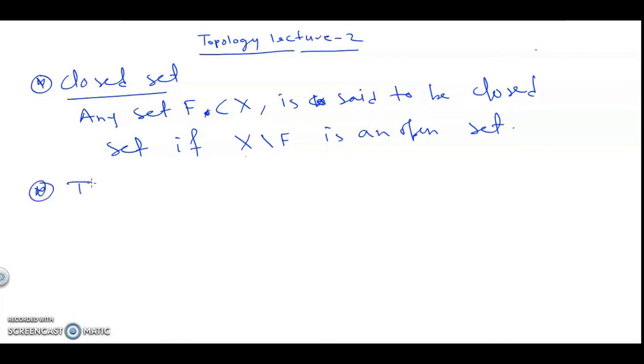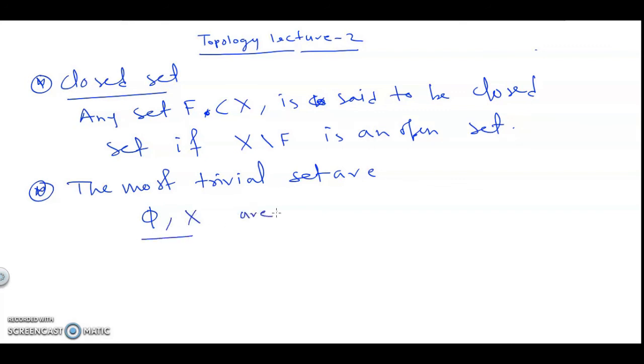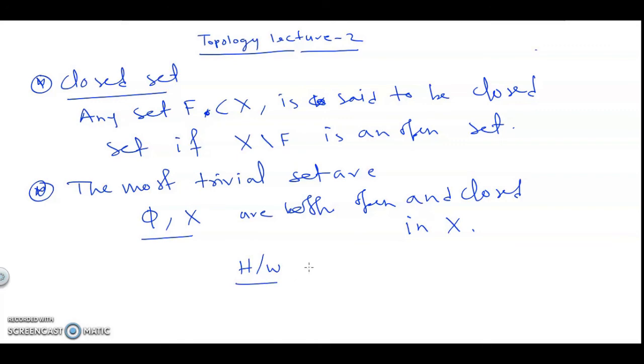Now the most trivial sets are the empty set and the whole set X itself. These two sets are both open and closed in X. It is your homework, or in the next class I will show you how both phi and X are open as well as closed in X. Just try this. It is your homework. Thank you so much.